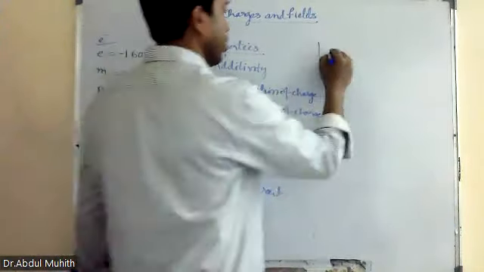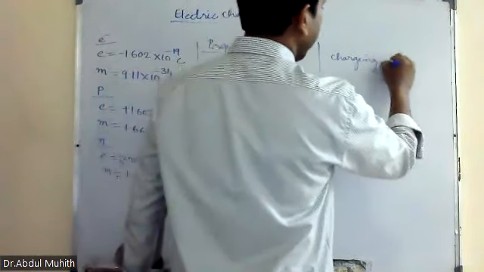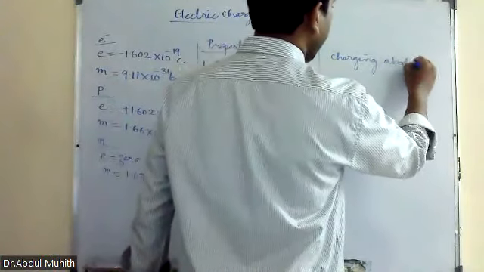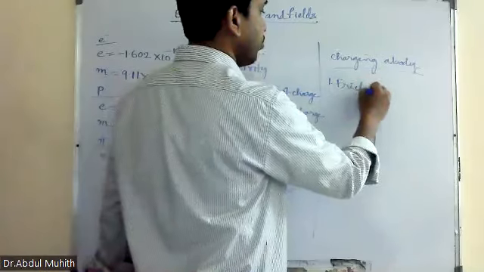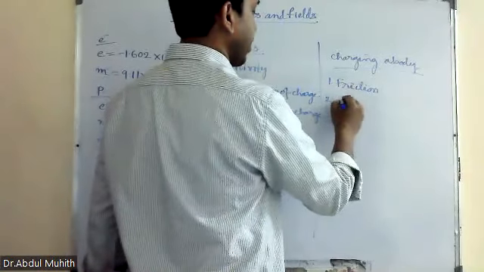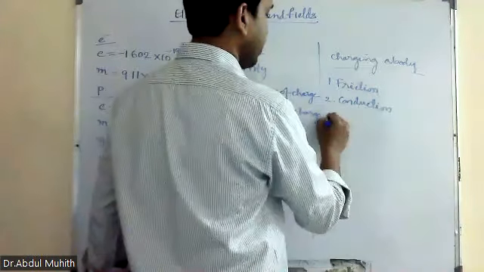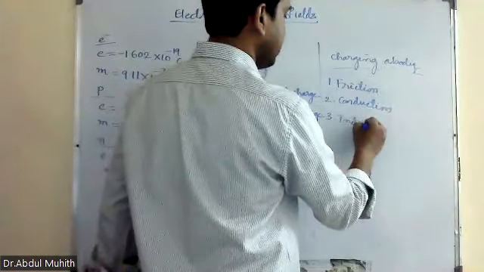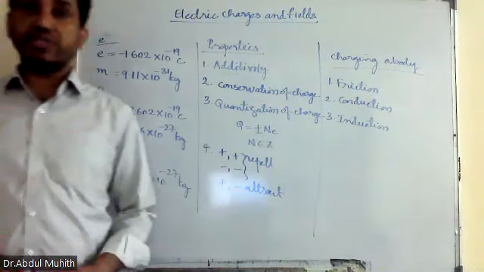After that we have charging a body. What are the three ways of charging a body? The first one is what? Everyone has to be involved in the discussion, not keep quiet. Friction, conduction, and induction. These are the three ways of charging a body.